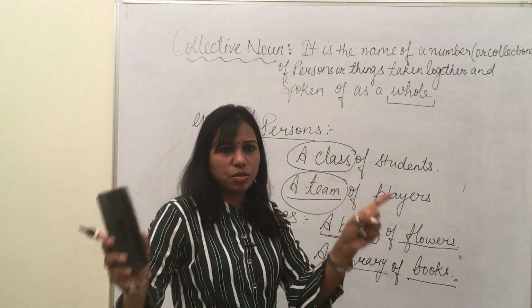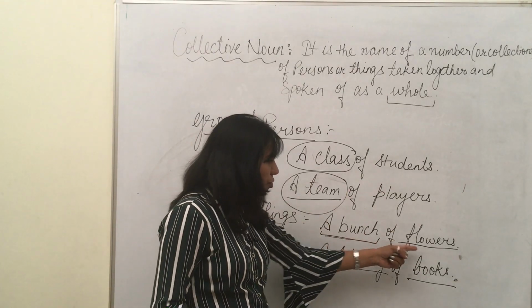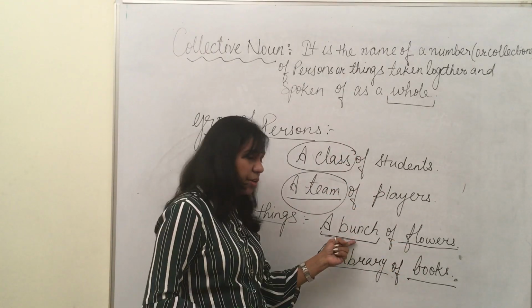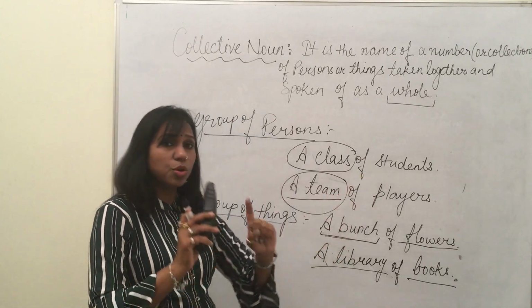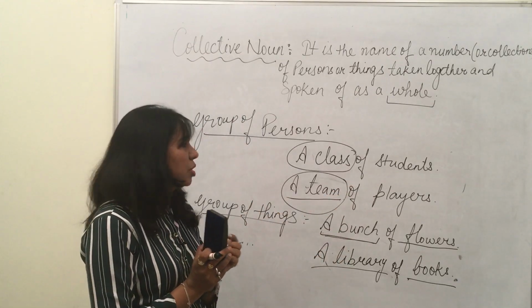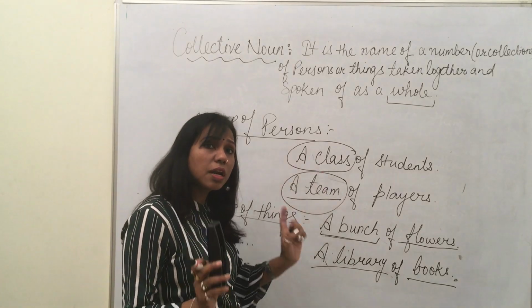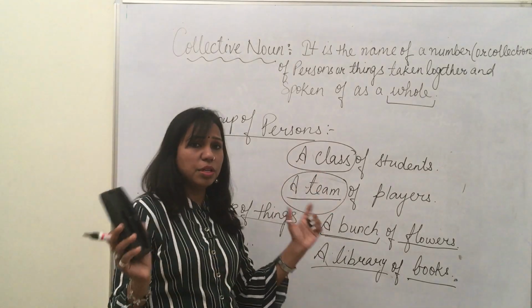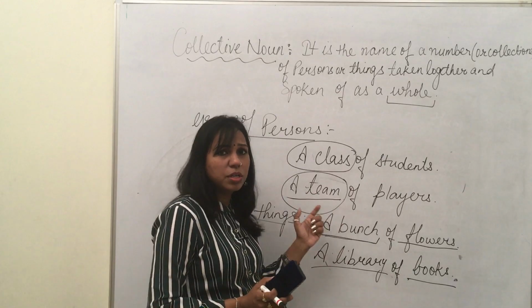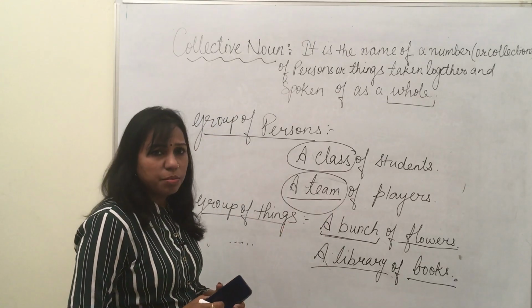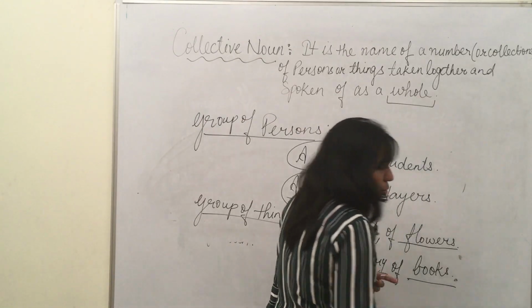For flowers, as a whole I give the name a bunch. For many students sitting in one class, a class. Many players in one place, as a whole, are called a team. We will go for more examples.